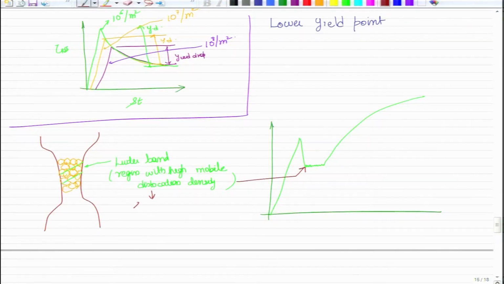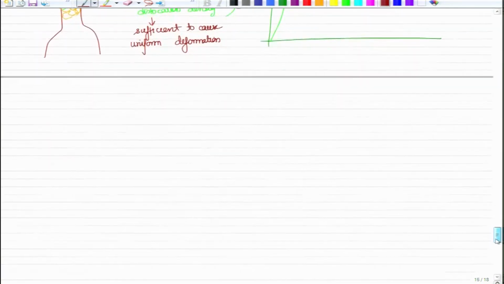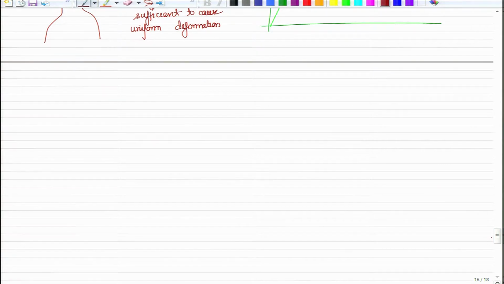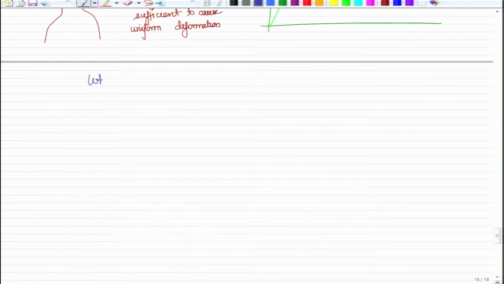So, sufficient to cause uniform deformation. Now, if you increase it further, what will happen? If you increase the stress, or you try to increase the, what you are increasing is not really the stress, what you are increasing is the displacement. So, what will happen when you keep increasing the displacement beyond the lower yield point?